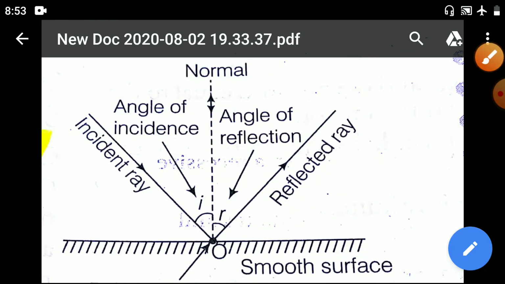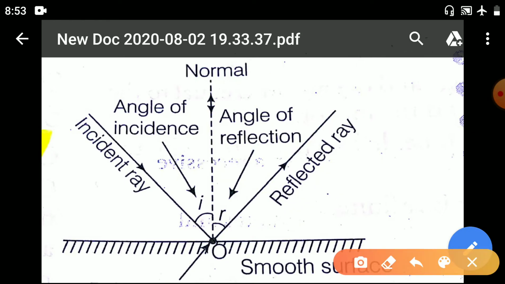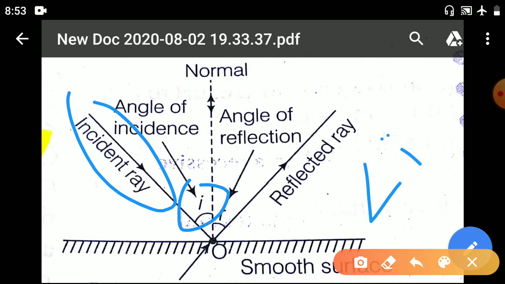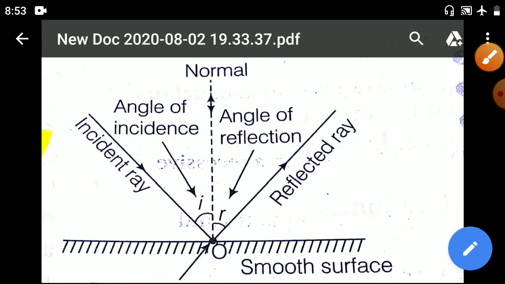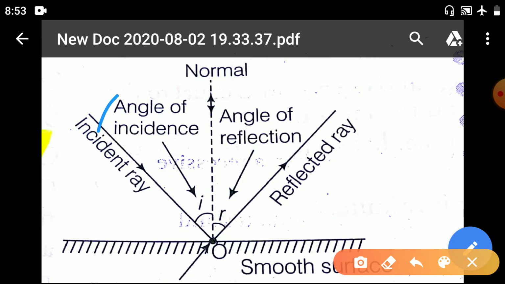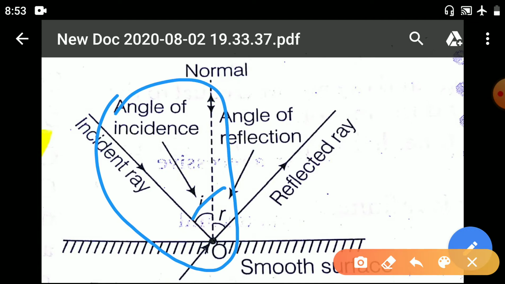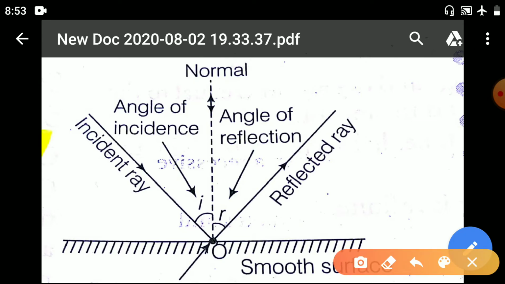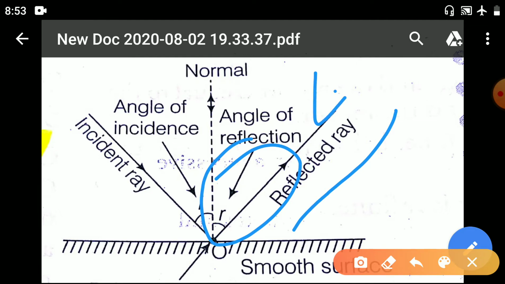And here you can see the normal. The incident ray makes an angle with the normal, that is known as angle I, the angle of incidence. Same way, the reflected ray makes an angle with the normal, that is angle R, the angle of reflection.